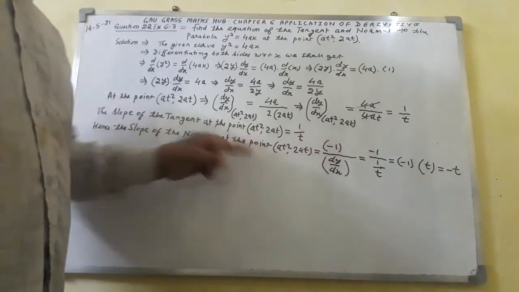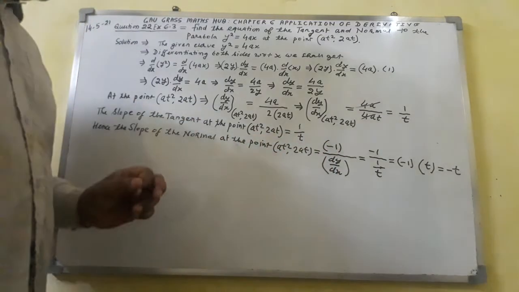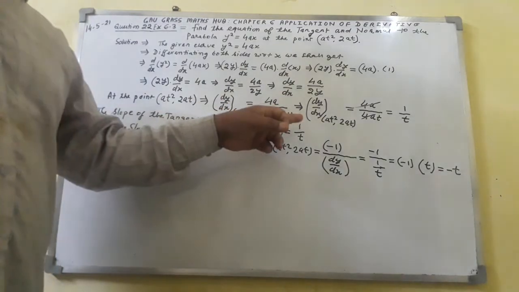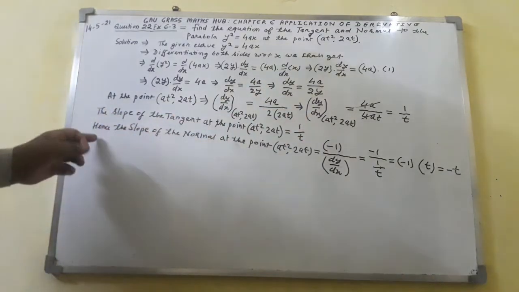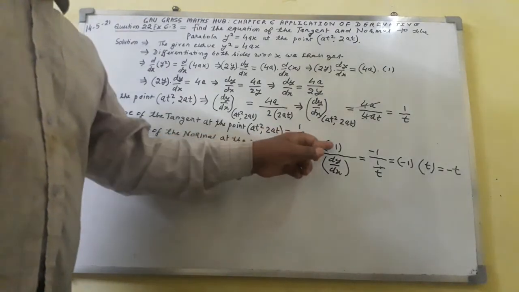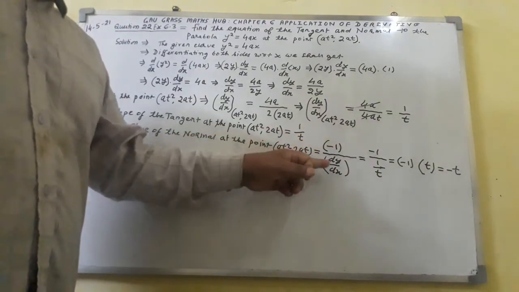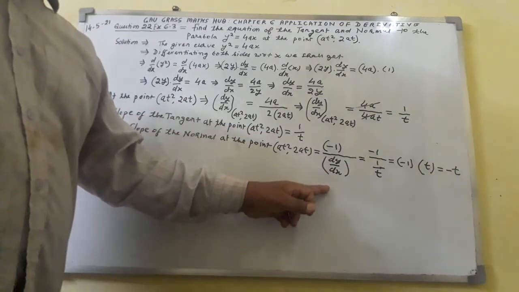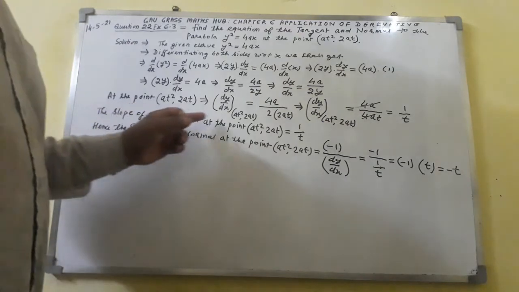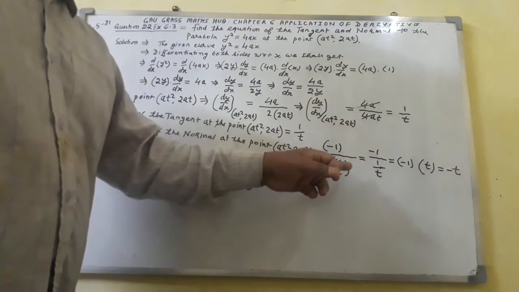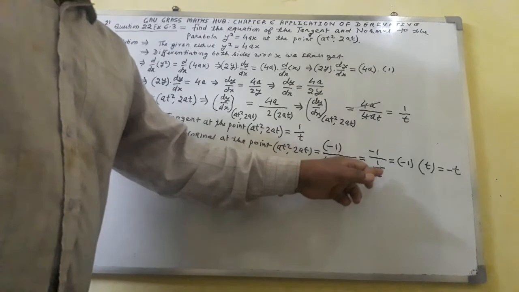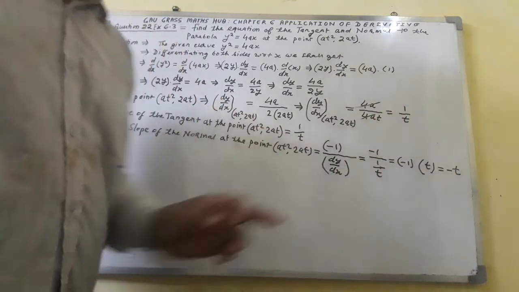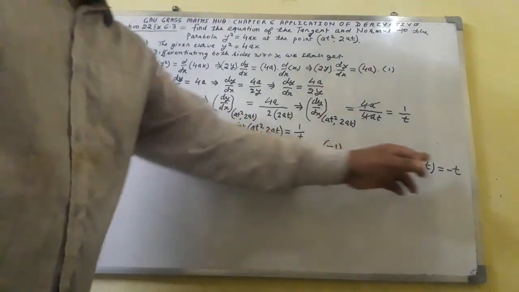This is the formula you have to remember. When the slope of the tangent is given as 1 over t, the slope of the normal at the point will be minus 1 over dy over dx. I take dy over dx as the slope of the tangent. So minus 1 over 1 over t is minus 1 into t, you have got minus t. The slope of the normal at the point is minus t.